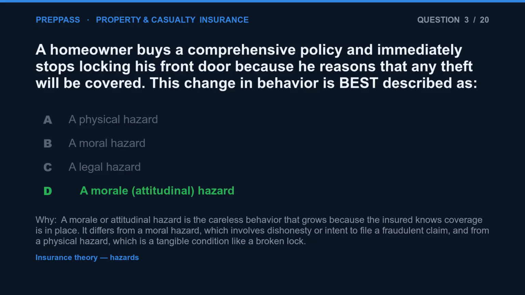The correct answer is D. A morale or attitudinal hazard is the careless behavior that grows because the insured knows coverage is in place. It differs from a moral hazard, which involves dishonesty or intent to file a fraudulent claim, and from a physical hazard, which is a tangible condition like a broken lock.